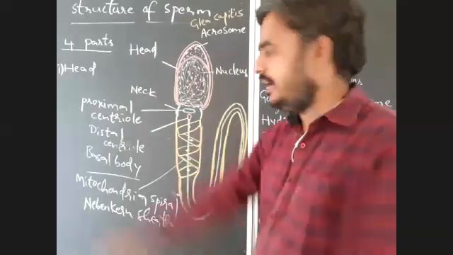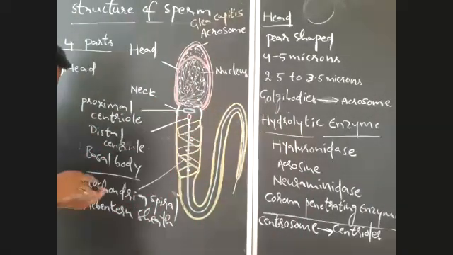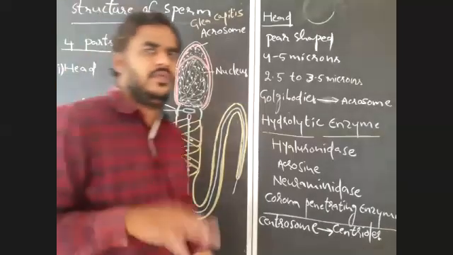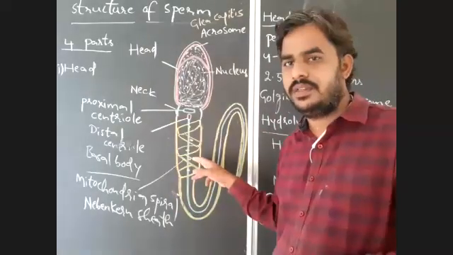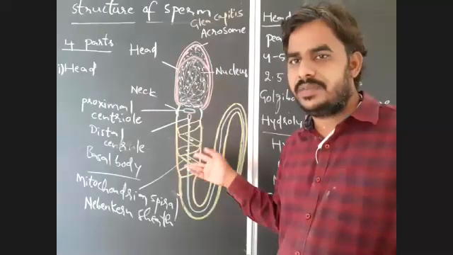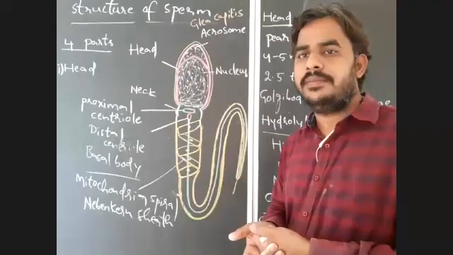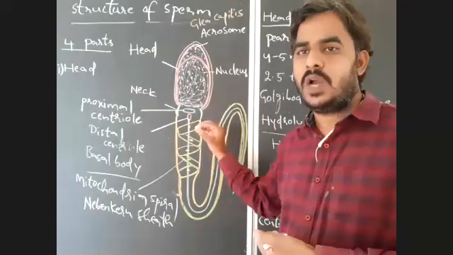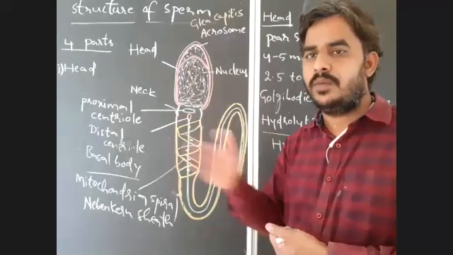And here in the cytoplasm of the middle piece, the mitochondria is in the form of a spiral already. I told you, this is the site of energy production. The mitochondria act as the powerhouse of energy in the cell, and in the sperm the mitochondria is present in the middle piece. That mitochondria provides energy for the motility of spermatozoa and other activities.